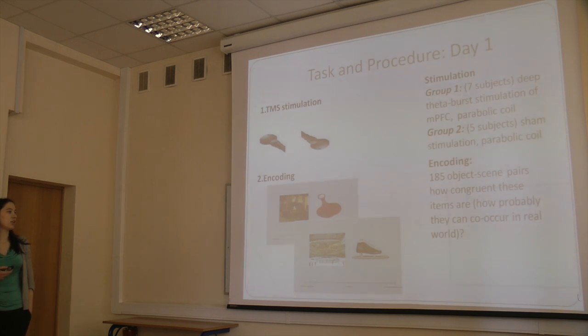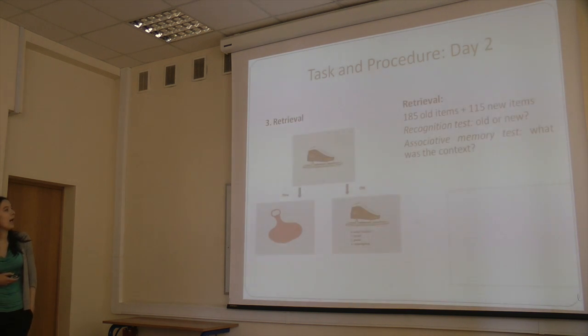They decided about the congruency of items; you can see an example of a very incongruent pair and a very congruent pair. They also had a task to remember all pictures. On the second day they came to do two memory tests. First was a recognition memory test: whether the object was old or new, whether they had seen it the day before. Then an associative memory test: what was the context for items judged as old?